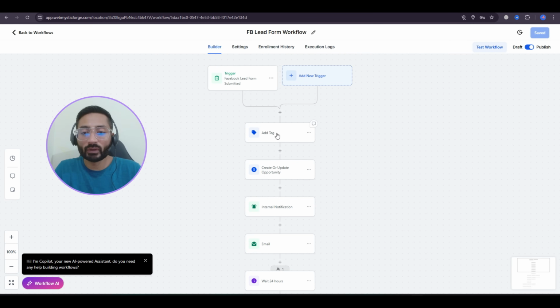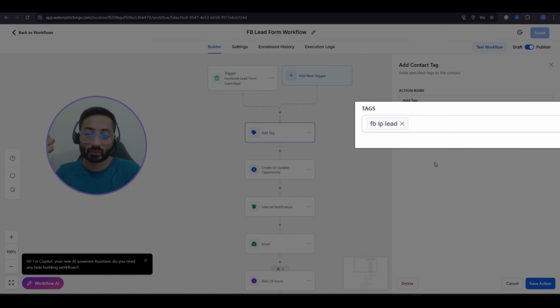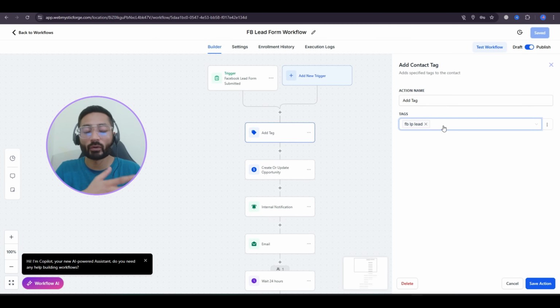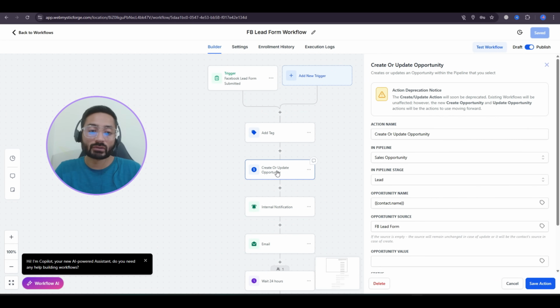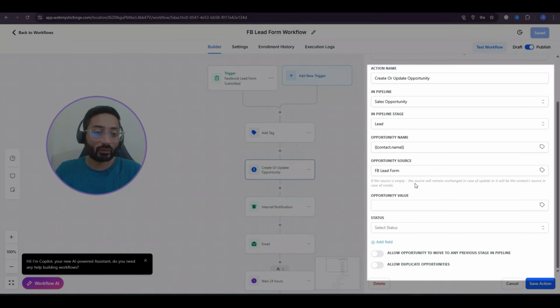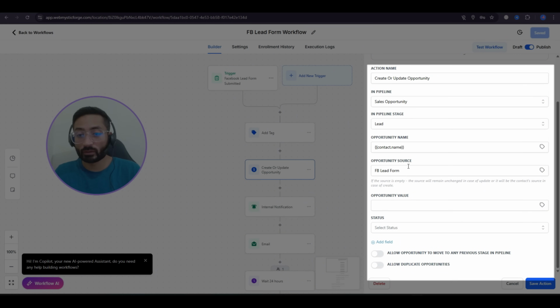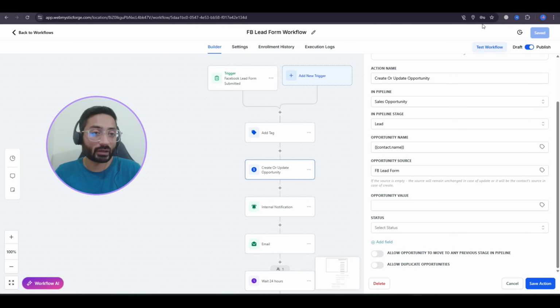And once we do that, we tag the lead. So once we have the lead in HighLevel, fetched from the Facebook lead form, we tag the lead so we know from which platform or which campaign it's coming from. It's good to tag them so we can sort them out later on. Once we tag them, we create an opportunity in the pipeline. The pipeline stage will be leads, and the opportunity source will be added as Facebook lead form. So we know everything, what type of lead it is and where it should be.